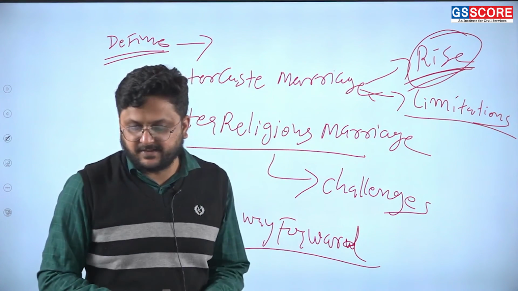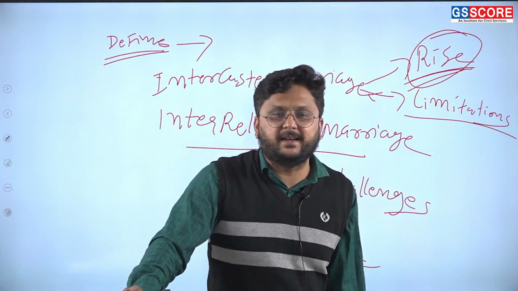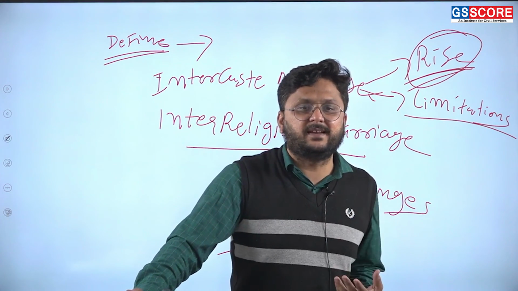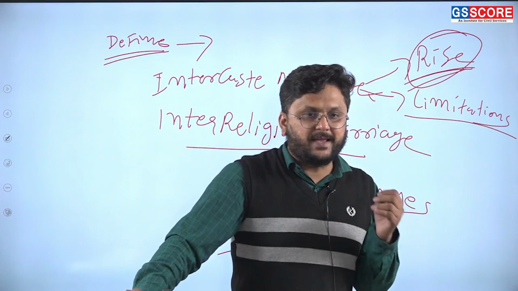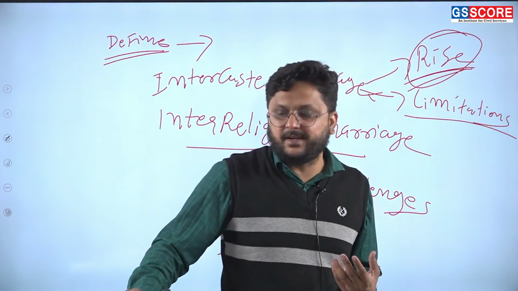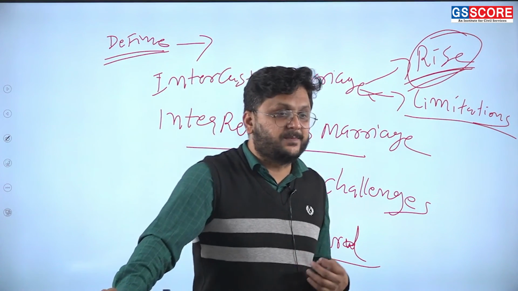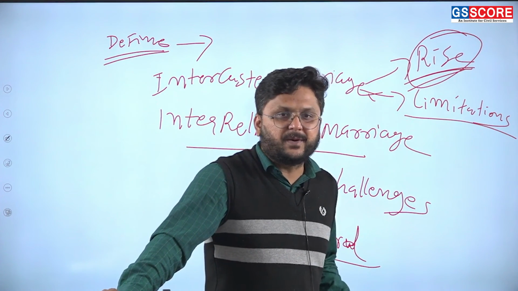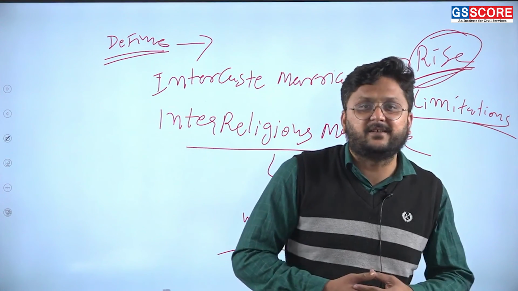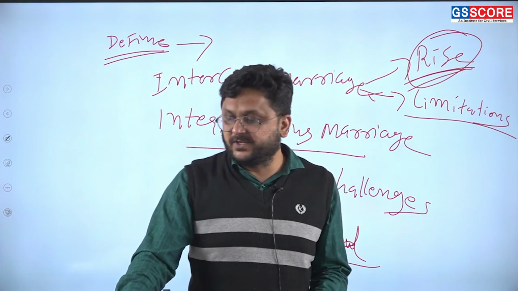Way forward, your suggestion. So you can mention some of the measures that society or government can take. Number one is education and awareness. By increasing education and awareness, the barrier can be removed and parity can exist, and intercaste and inter-religious marriage can be promoted. Number two is legal and institutional support, like some provisions of the Special Marriage Act, which can help to promote this phenomenon. Number three is community dialogue, like interfaith discussion, which can foster mutual respect.